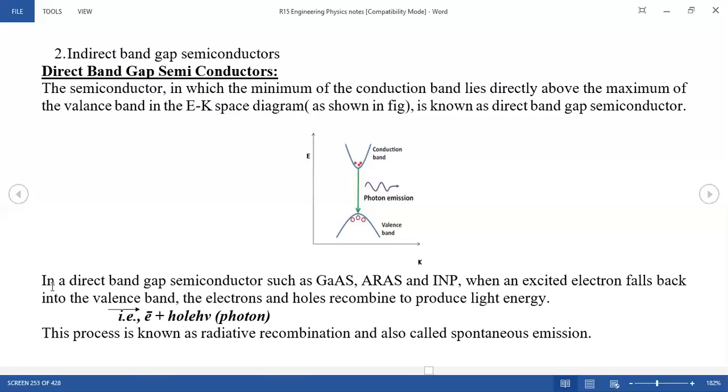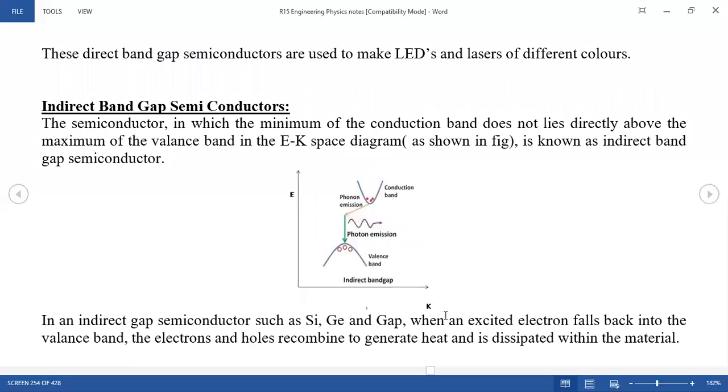In direct band gap semiconductors such as gallium arsenide, when excited electrons fall back from the conduction band into the valence band, the electrons and holes recombine and produce light energy. The formula is electron plus hole gives energy, photon energy. This process of radiative recombination is called spontaneous emission.